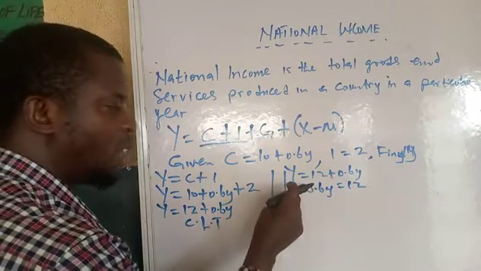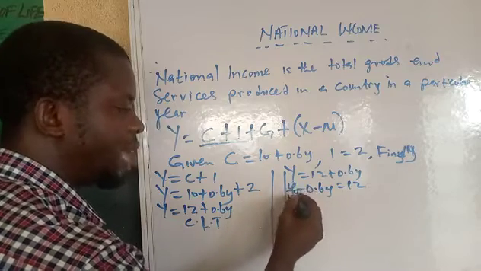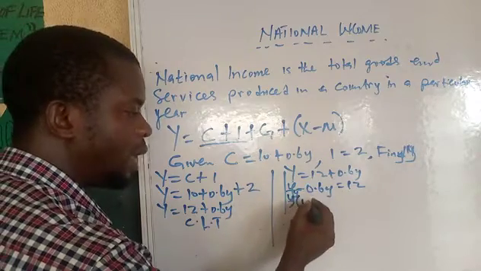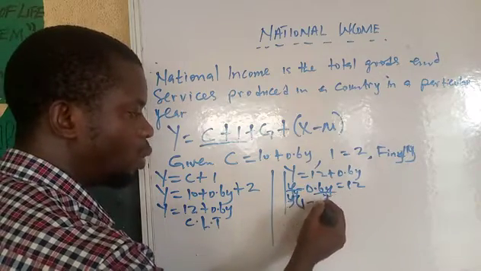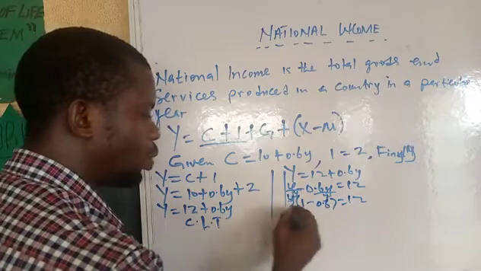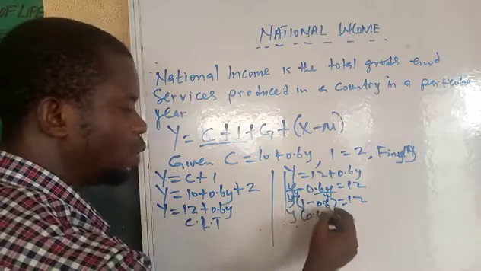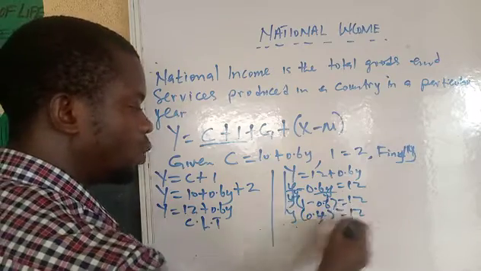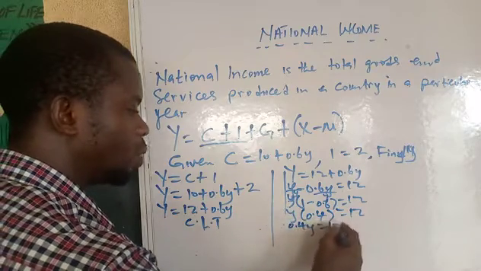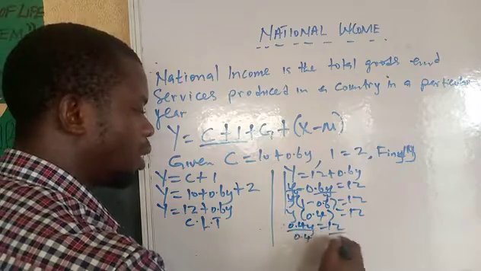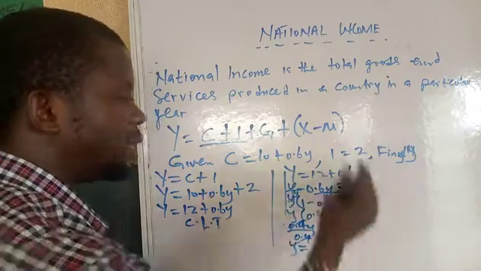Factorize means take the common thing. You have y, we have y. Bring the y out. Now make that y divide this y here. y divided by y will be 1. Put the minus back. Divide it by this y that's outside again. y will cancel y. We have 1 minus 0.6 equals 12. 1 minus 0.6 is going to give you 0.4. So you can say y times 0.4, bracket is y. So it will be 0.4y equals 12. Divide both sides by 0.4. So whatever you get, 12 divided by 0.4, whatever you get is your final answer. That's how to find it.